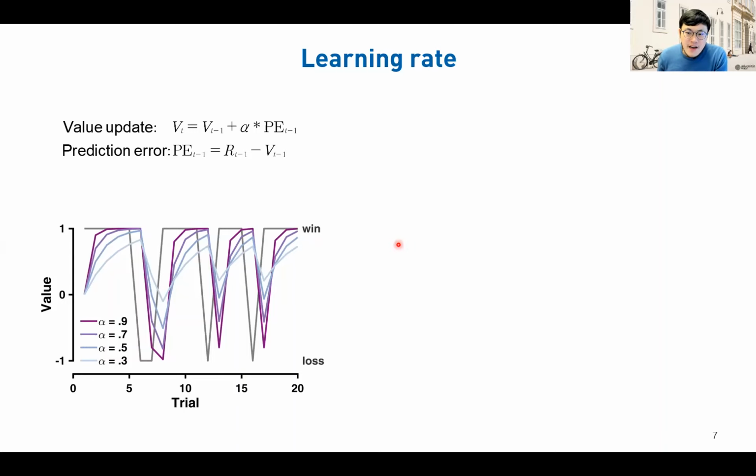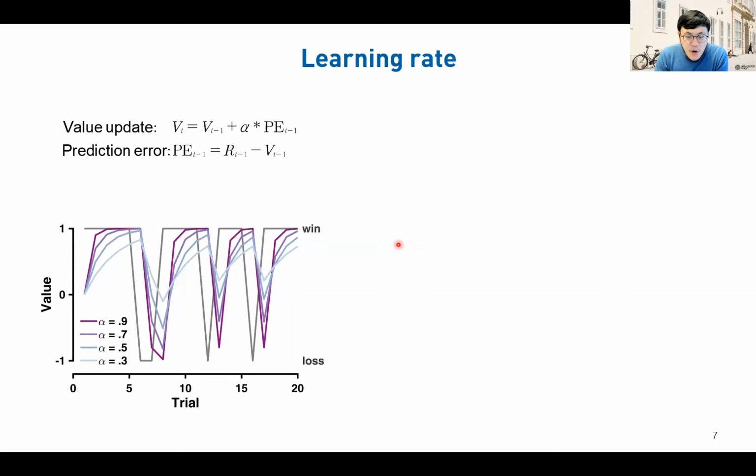Specific to the Rescorla-Wagner model, the learning rate here is the speed of learning, but it works both for positive and negative outcomes. If the learning rate is large, the model will learn the reward fast, but also the punishment fast. On the contrary, when the learning rate is getting smaller, the model will learn both the reward and punishment at a slower speed.